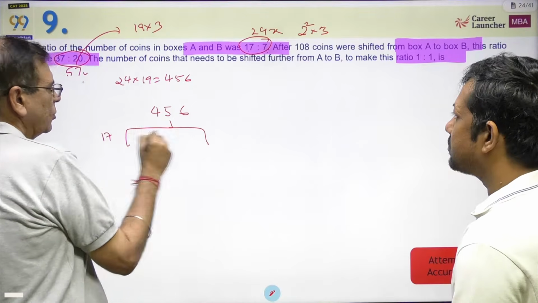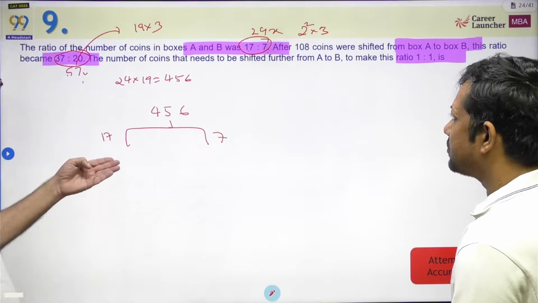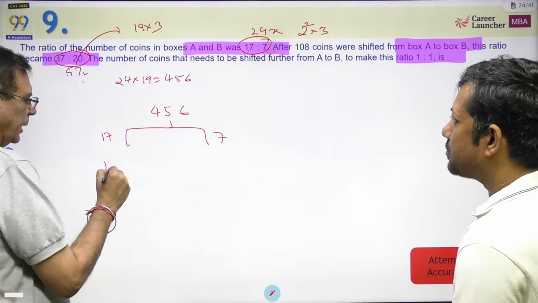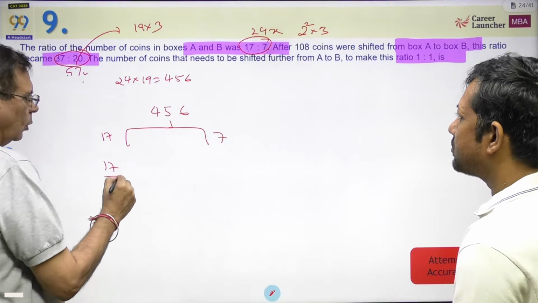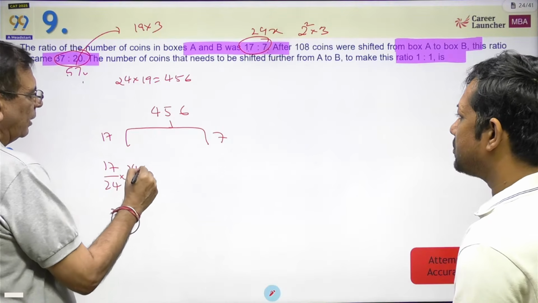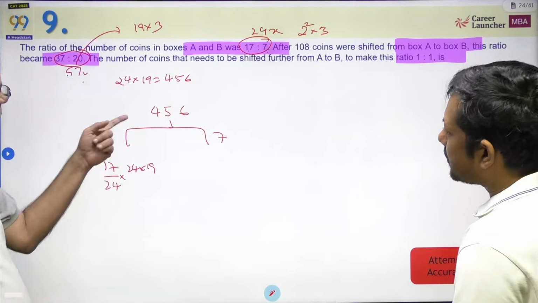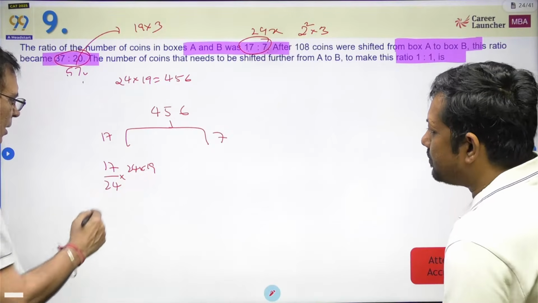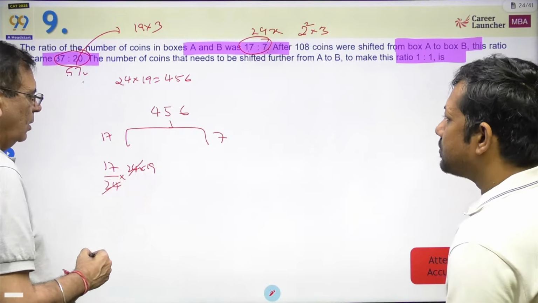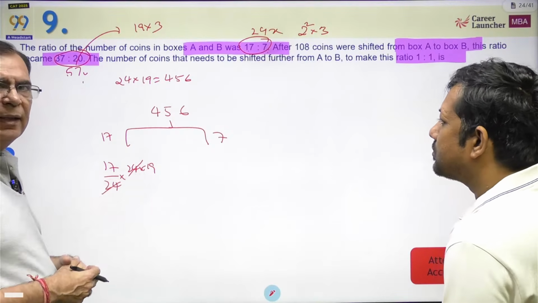This is in the ratio 17:7. So how many coins will be here? This will be 17 by 24 into 24 into 19. 456, I was avoiding writing it because there will be calculation. Okay. So what is 17 into 19?